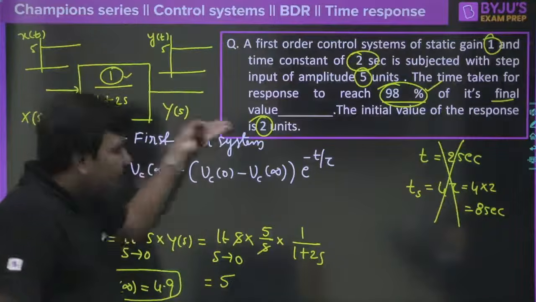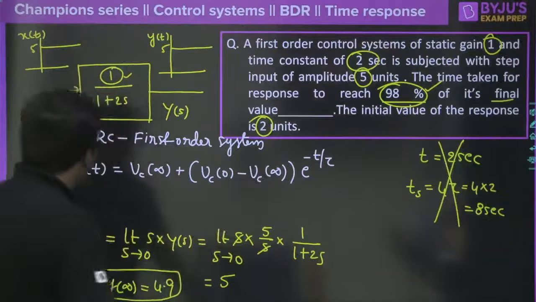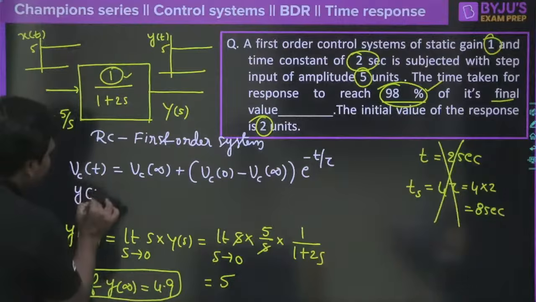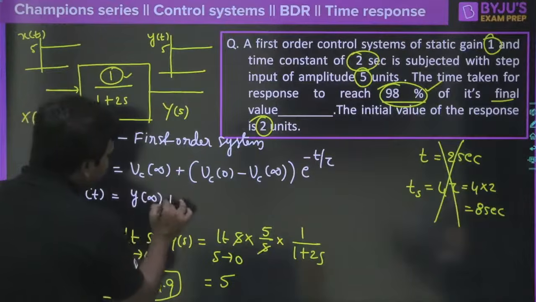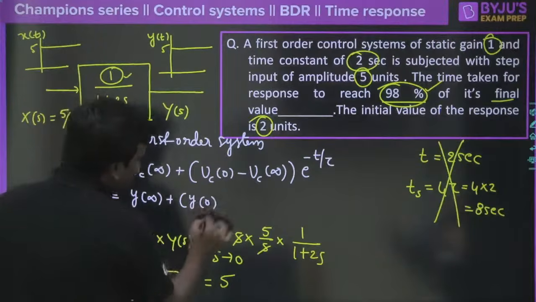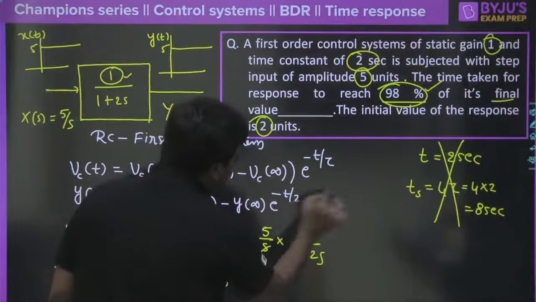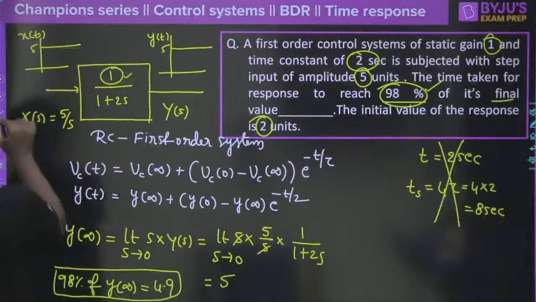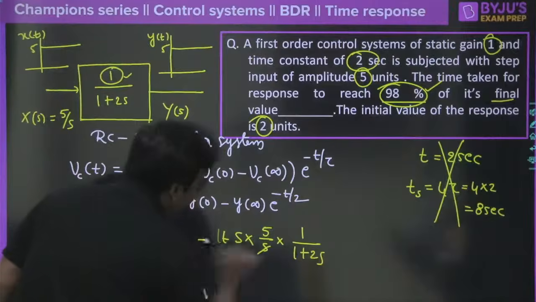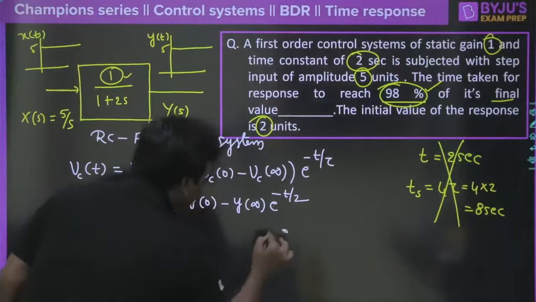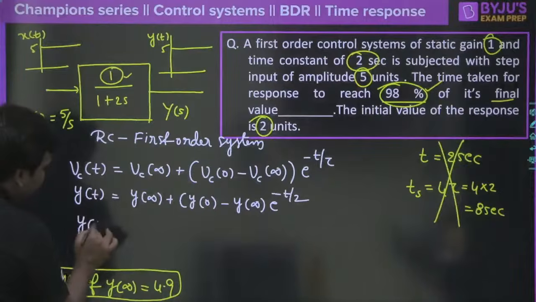Now we should apply this concept here, because we have the initial condition and the final value both. Therefore, the response must be written as y of t equals y of infinity plus y of 0 minus y of infinity, into e power minus t by tau, that is 2 seconds. I am not going to discuss again all this stuff because it is already completed, that is, finding the final value and 98% of the final value. So now think logically and tell me, what is the y of t expression? Still we haven't made it.